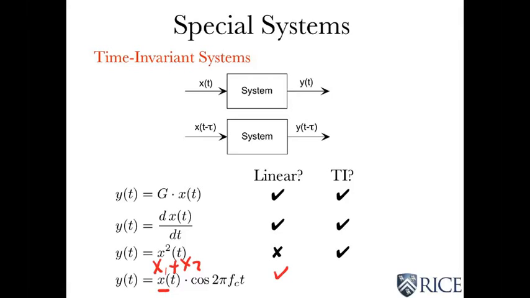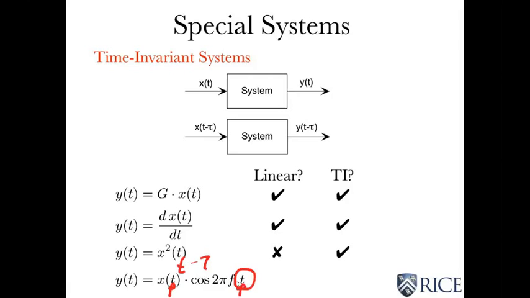So the thing to notice is that the delay applies only to x. So if I replace x here by t minus tau, you don't replace it over here because that's inside the system. That's not the input being delayed. Well, that's not the same expression that you get if you replace t by t minus tau over here in this formula. You'd have to replace the t in both places by t minus tau. So this system is not time invariant.